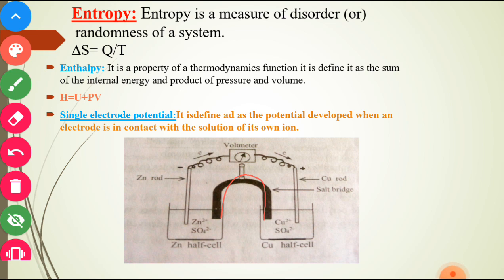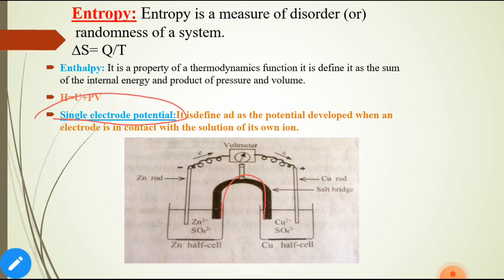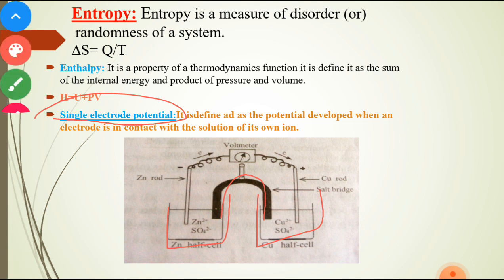The salt bridge allows the flow of ions but prevents the mixing of the solutions, which would allow direct reaction of the cell reactants. So the single electrode potential is the potential developed when the electrode is in contact with a solution of its own ion.